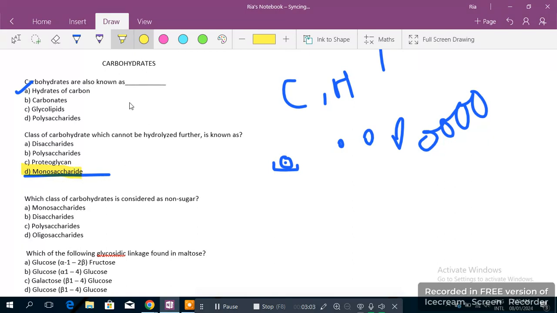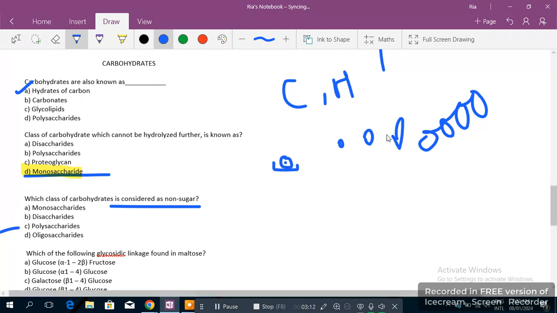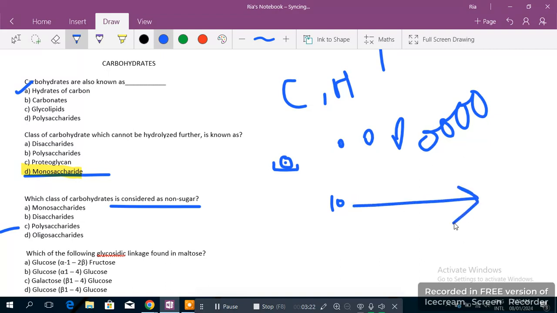The next question is, which class of carbohydrates is considered non-sugar? Non-sugar here is C, which is polysaccharide, because after 10, when they make a ring, it could continue, it could be infinite. This means they're combining and forming. If one monosaccharide is known as sweet sugar, this means there's a very good concentration of sweetness in that.